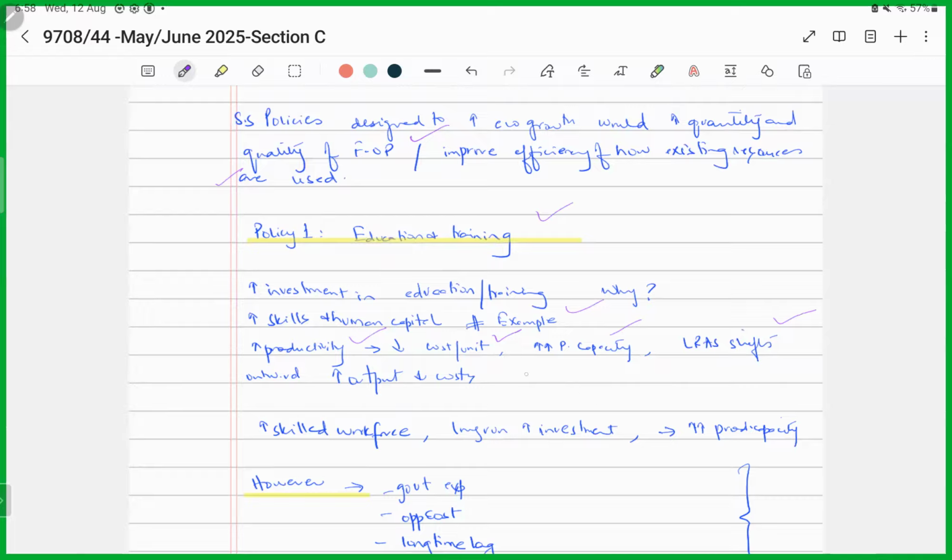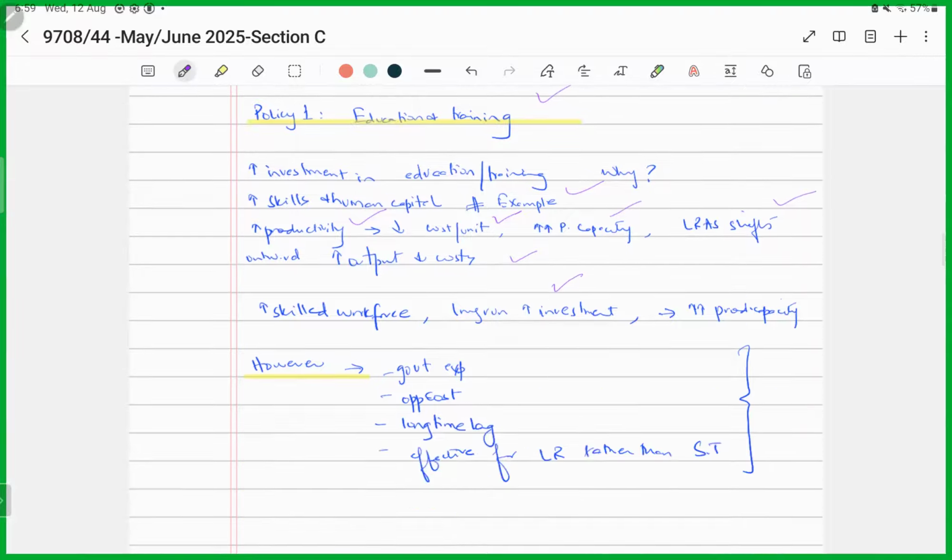In the long run, higher productivity would also increase or encourage investment. Why? Because firms would want to reap benefits of this highly skilled labor force and would like to increase their productive capacity as well.